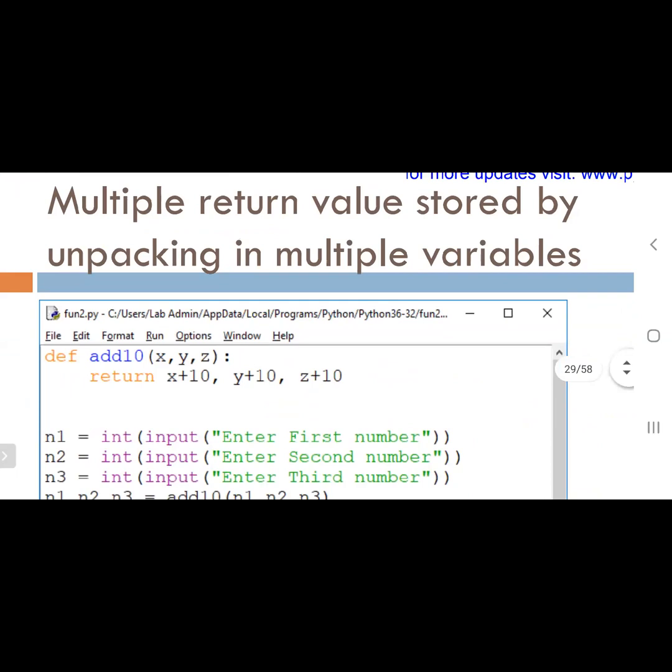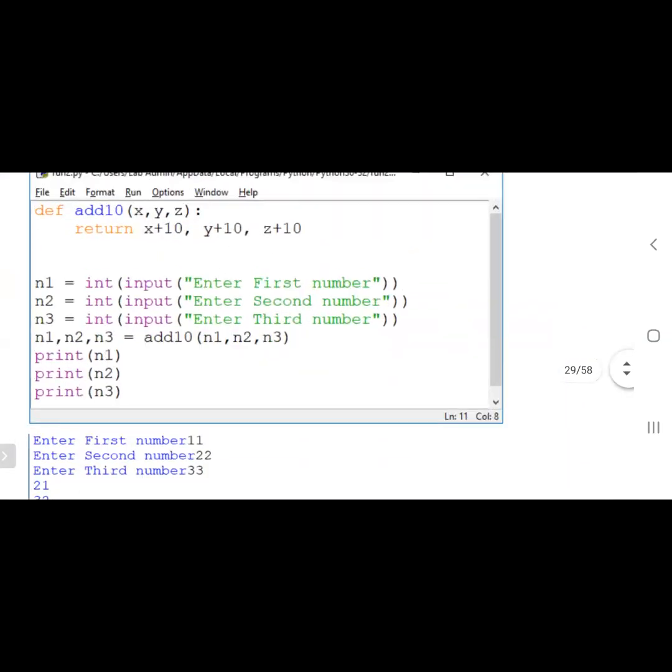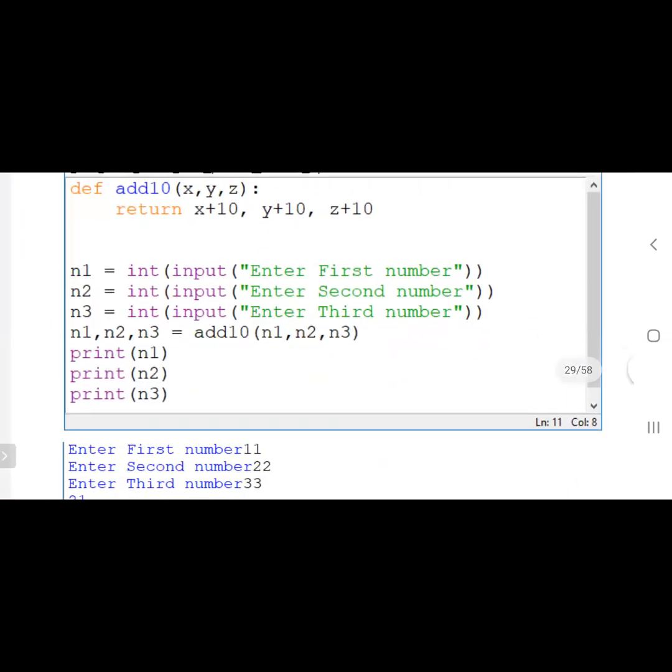Then unpacking, as I said, we have discussed. We have seen i comma j comma k in our own program. You can see the same program: n1, n2, and n3 as the variables receive the value from the user. We are calling the function here. In the call statement, you can see n1, n2, n3. Three variables are given in order to receive three values. The function is returning three values, that's why we are assigning three variables.